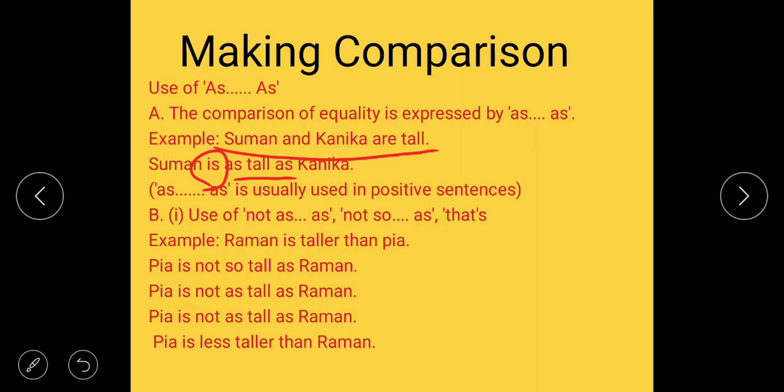Okay, with negative sentences, comparative form changes to positive. Pia is less taller than Raman. We can use less also. Pia is less taller than Raman.